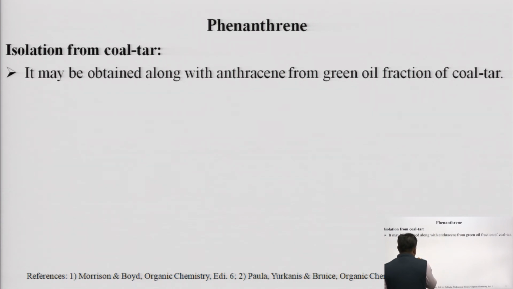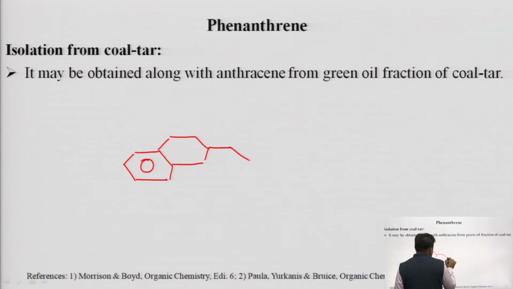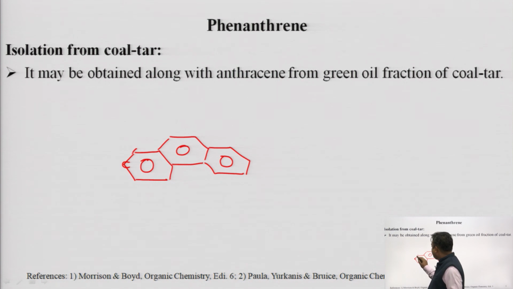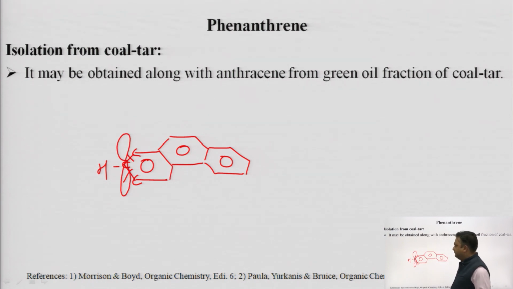I have already told you that each carbon is sp2 hybridized, which means there are 4 valencies, of which 3 are fulfilled, like this carbon we are talking about. So 1, 2 and this 3 valencies are fulfilled like this, and it has an unshared p orbital with a single electron.